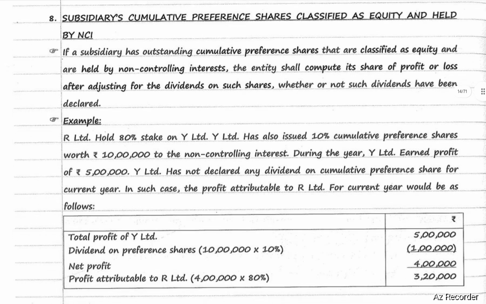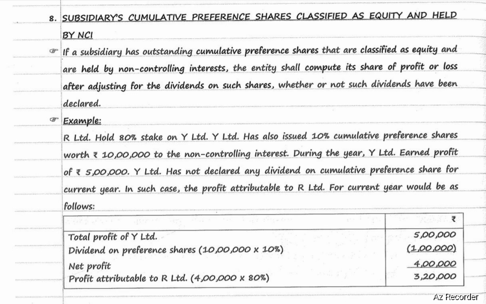Subsidiary's cumulative preference shares classified as equity held by non-controlling interest. If a subsidiary has outstanding cumulative preference shares that are classified as equity and are held by non-controlling interest, the entity shall compute its share of profit or loss after adjusting for the dividend on such shares, whether or not such dividends have been declared.